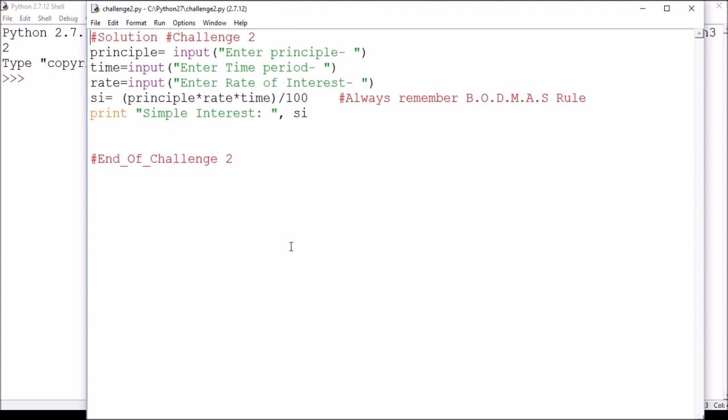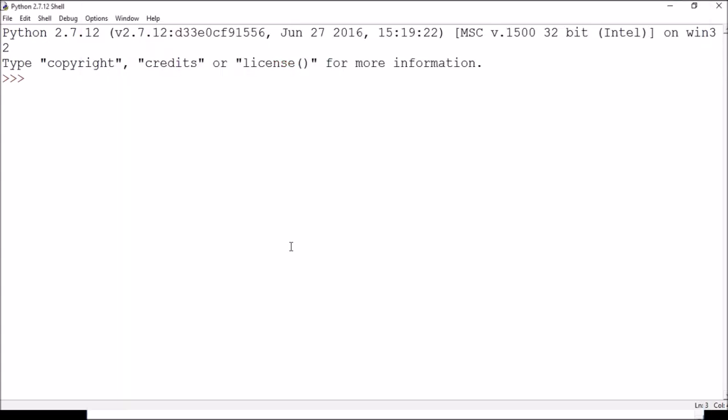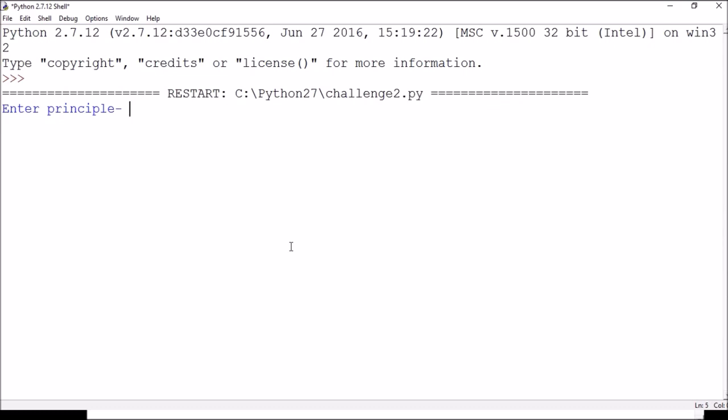We have taken principal, time, and rate from the user using input because we want them as numbers. We calculated simple interest with the formula principal times rate times time divided by 100, and simply printed it. Let's try to run it. Suppose 1000, 9.5 years, maybe 12.5.